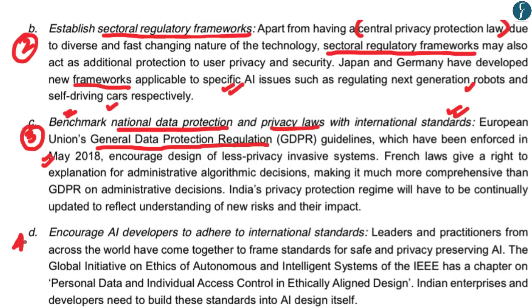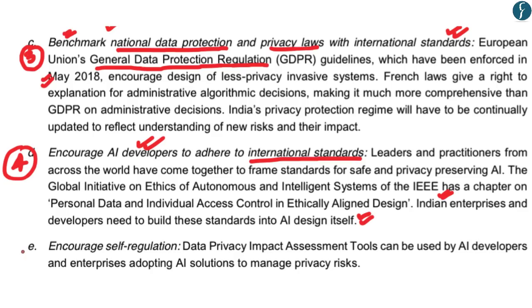The fourth point highlighted in the report is to encourage artificial intelligence developers to follow international standards. And according to this report, Indian enterprises and developers need to follow these international standards while developing artificial intelligence in India. The fifth point given by the report is to encourage self-regulation, wherein developers in artificial intelligence and companies that are working in artificial intelligence can follow globally used data privacy impact assessment tools for self-regulation.